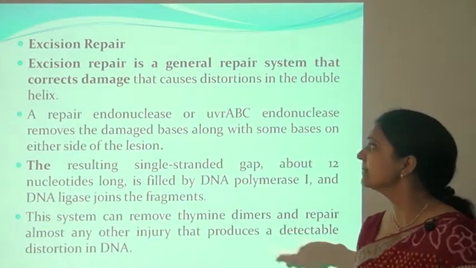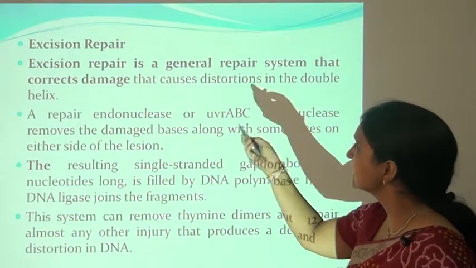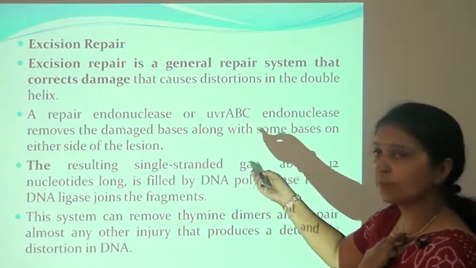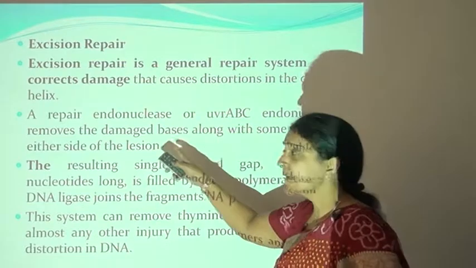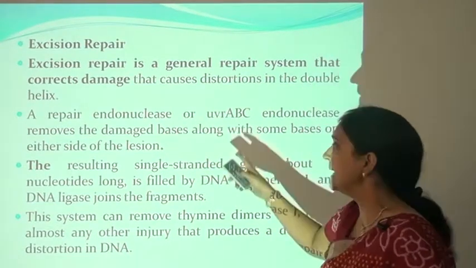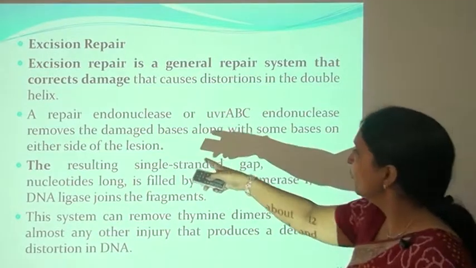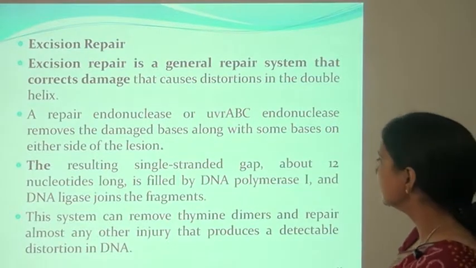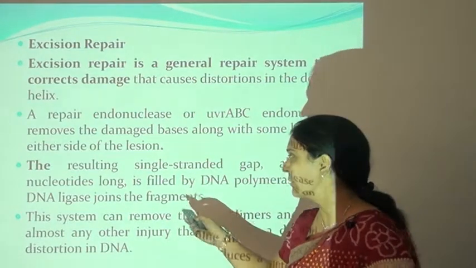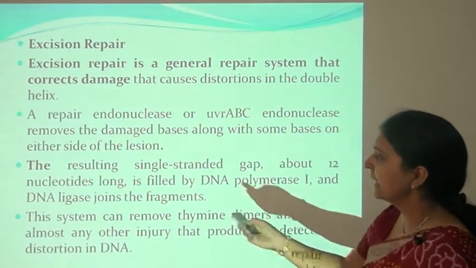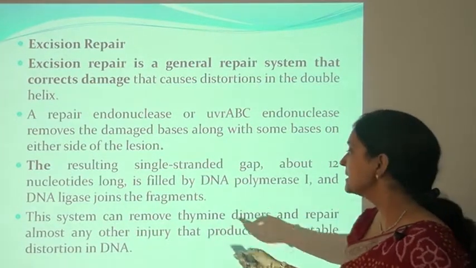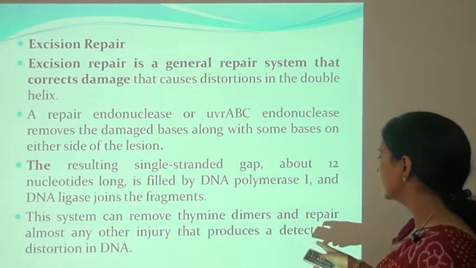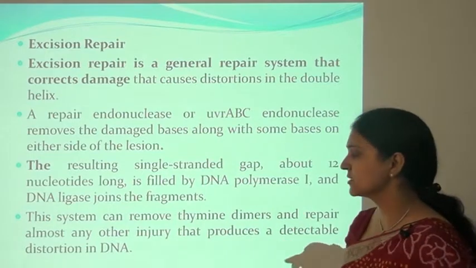Now another repair mechanism is the excision repair that corrects damage that causes distortion in the double helix. A repair endonuclease, the UvrABC endonuclease, is the enzyme used for this repair mechanism. It removes the damaged base along with some bases on either side of the lesion. The resulting single-stranded gap of about 12 nucleotides is filled by DNA polymerase I, and DNA ligase joins the fragments. This system can remove thymine dimers and repair almost any other injury that produces a detectable distortion in the DNA.